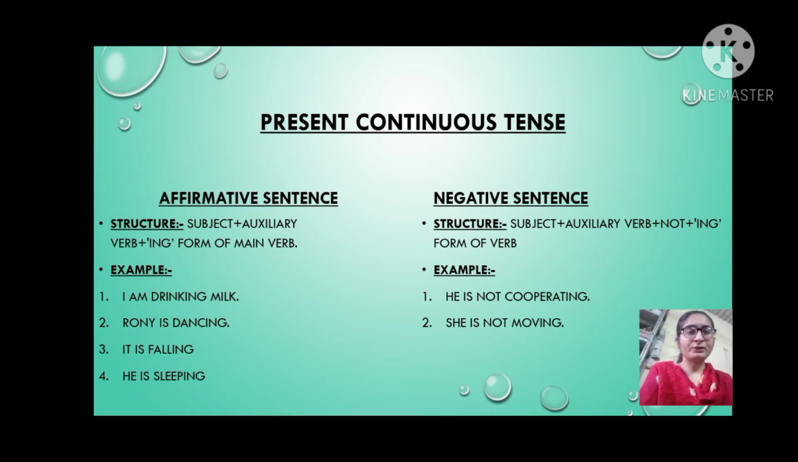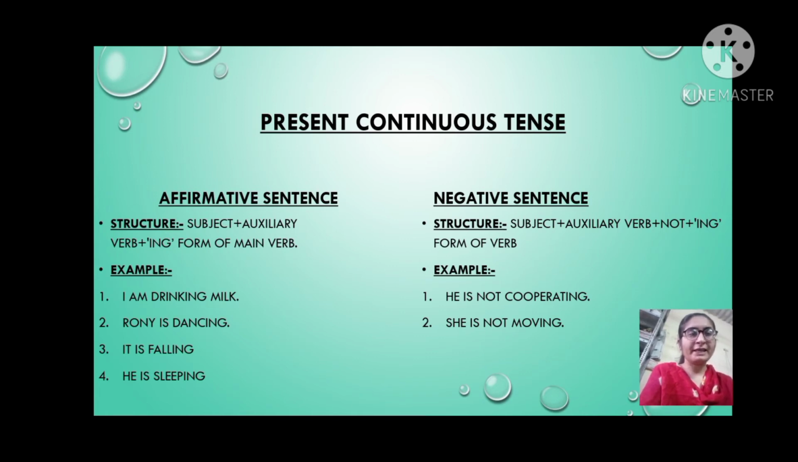Then negative sentence. Here first of all we will understand the structure of negative sentence of present continuous tense. Then we'll understand the example. So this structure is subject plus auxiliary verb plus not plus ing form of verb. Let's see the example. First example is he is not cooperating.